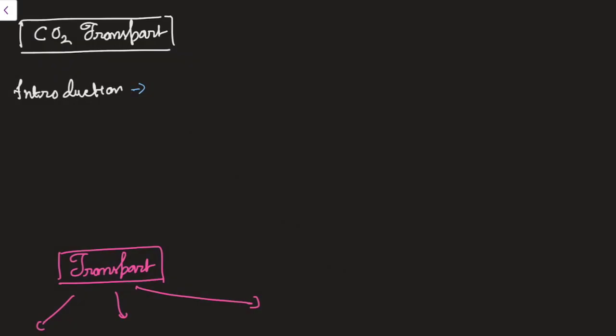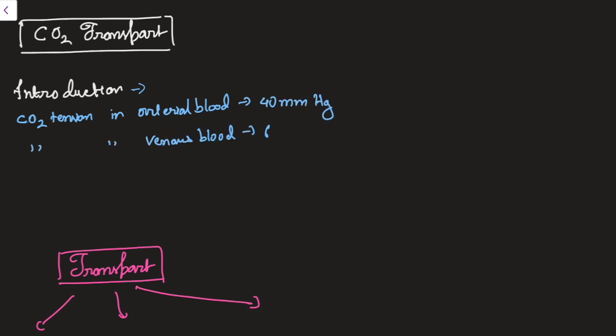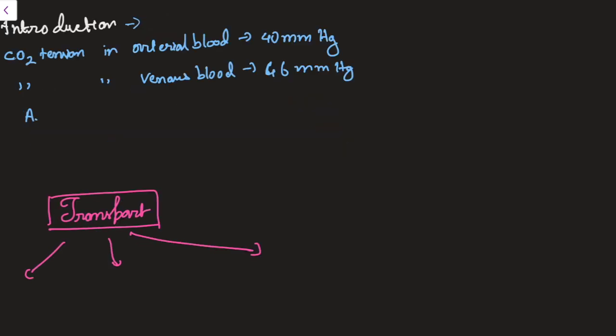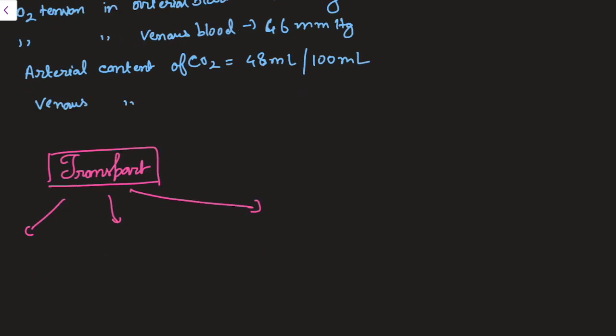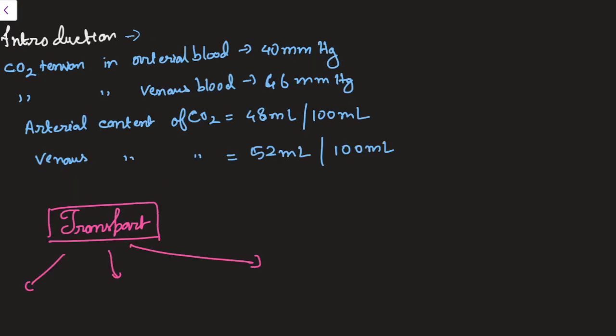Before beginning with the topic, I just want to tell you some things that are very important. CO2 tension in arterial blood is 40 mmHg. CO2 tension in venous blood is 46 mmHg. The arterial content of CO2 is 48 ml per 100 ml of blood, and the venous content of CO2 is 52 ml per 100 ml.